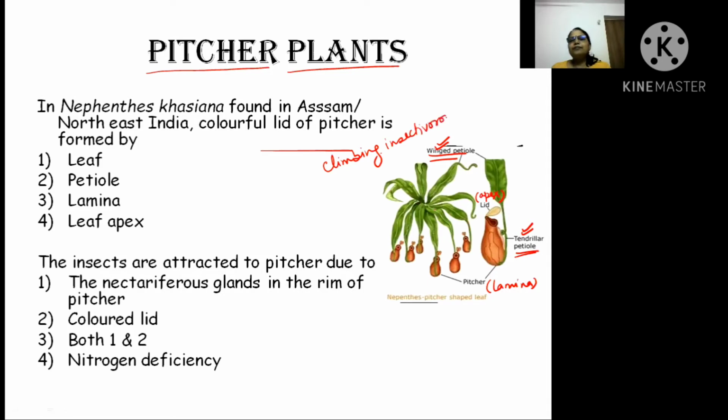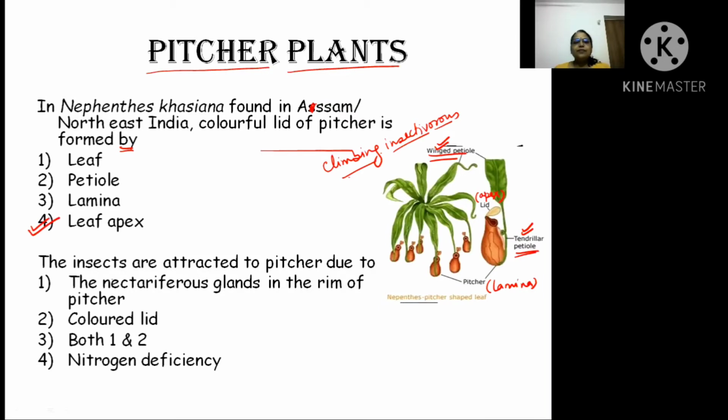Clear? Utricularia was aquatic. This is terrestrial and climbing. Now see one thing, the question is asked about Nepenthes, which is found in Assam, Northeast India. The colorful lid of the pitcher is formed by what? Right now we have studied that the petiole is making the tendril or wing, lamina is becoming the pitcher, and the lid is made by the leaf apex.